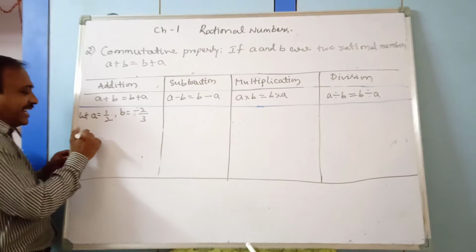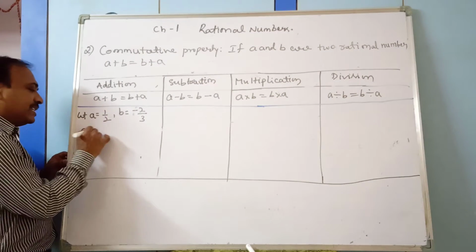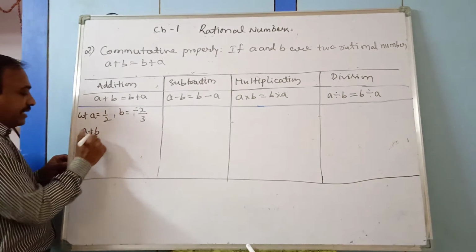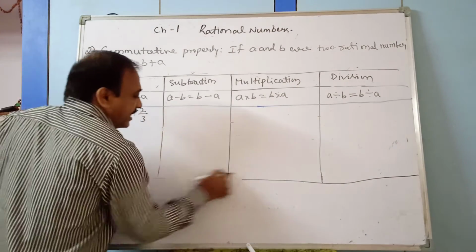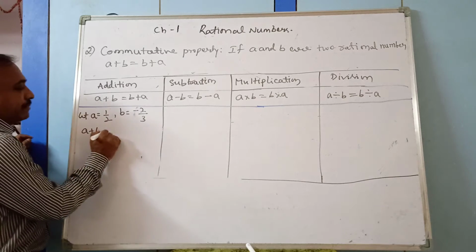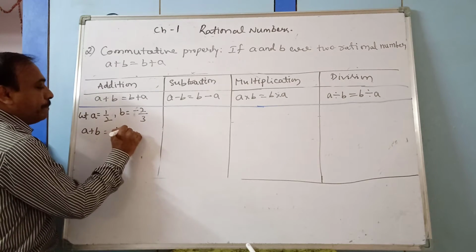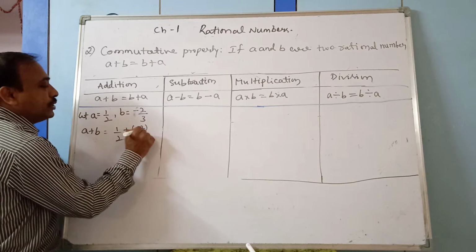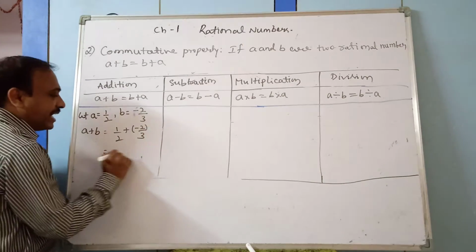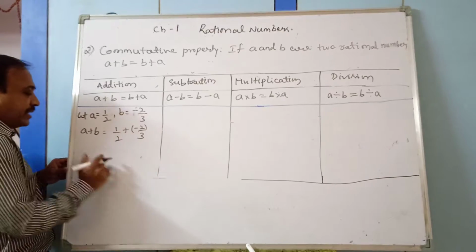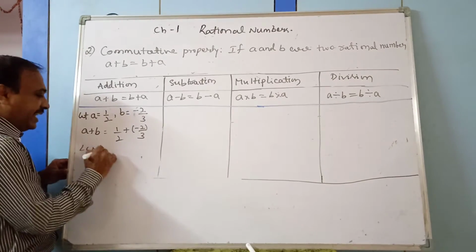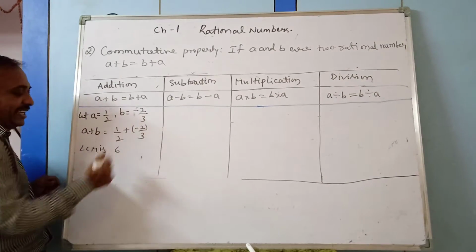So I am finding first a plus b. Observe it carefully. a plus b is nothing but 1 by 2 plus minus 2 by 3. The LCM of 2 and 3 is 6.